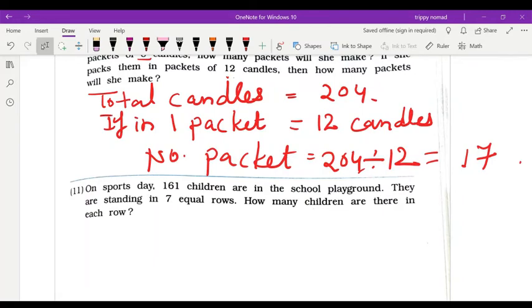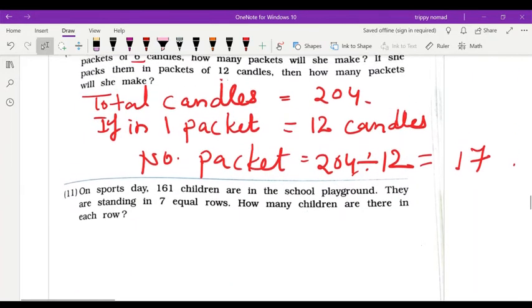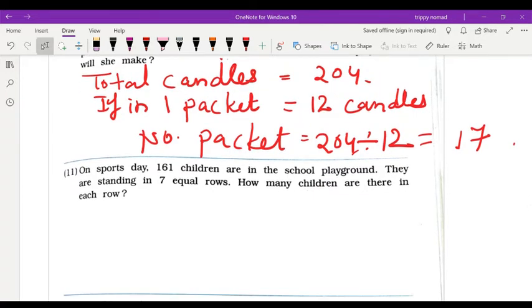Now question number 11. On sports day, 161 children are in the school playground. They are standing in 7 equal rows. In how many rows are they standing? I hope children, you understood this in two parts. The first part I showed in the 10th question and now this part. Two parts you have to do, and you will do like me.